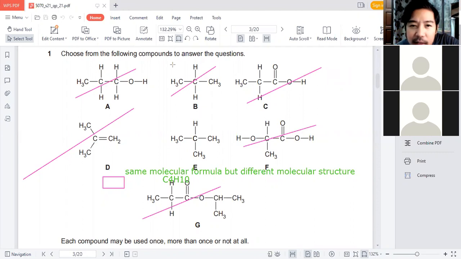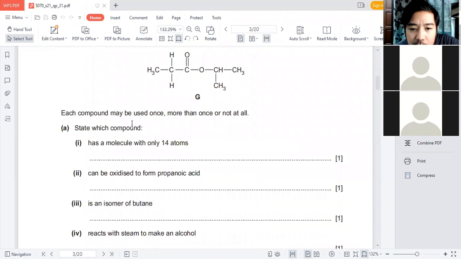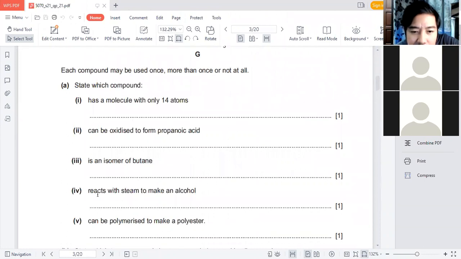So I'm going to clear that off. Okay, so let's move on. React with steam. Okay, so what really happened? React with steam to make an alcohol. So I told you, what can react with steam? Only alkene.